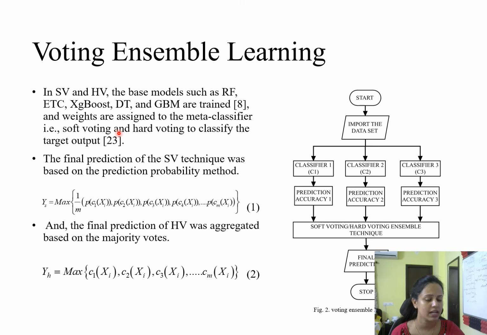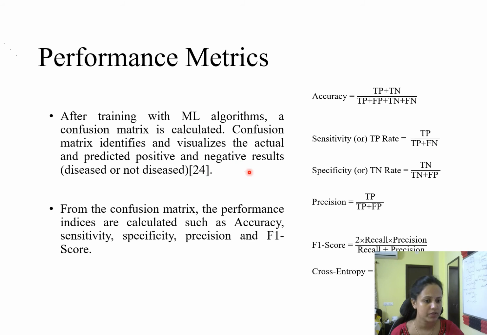In the meta classifier, out of the entire 5 base classifiers, for soft voting the prediction is drawn from the probability-based predictions, and for hard voting the final prediction is drawn from the aggregation of the majority votes. Based on that, the soft and hard voting is modeled. Here the figure shows the flowchart, and now we'll go on to the performance metrics.